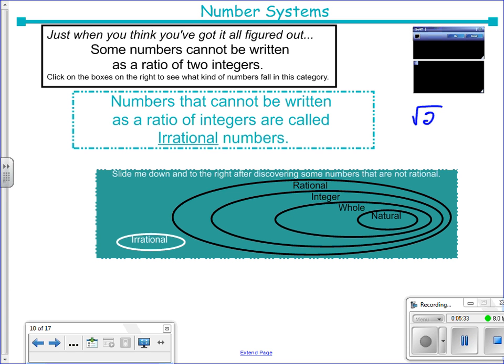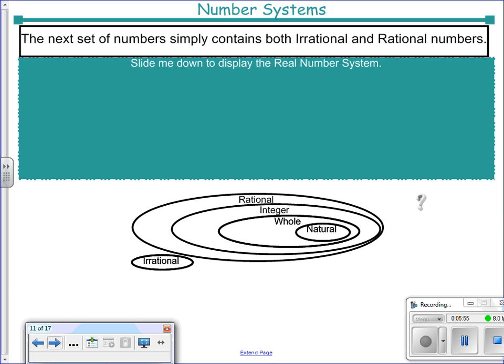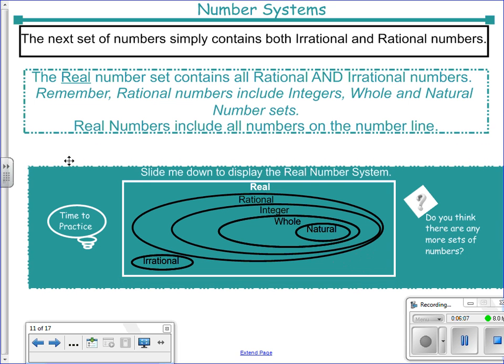If you were to put that in your calculator, you would see it's a decimal that continues and goes on forever, but really has no clear pattern. Also, we could put in pi in our calculator. Again, that's a decimal that continues on and on with really no clear understanding of what the next number is. Now we need to go ahead and identify all of these sets of numbers: rational, integer, whole, natural, and irrational. All of those are what we call the real number system.